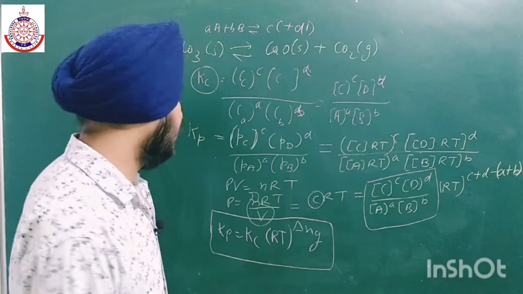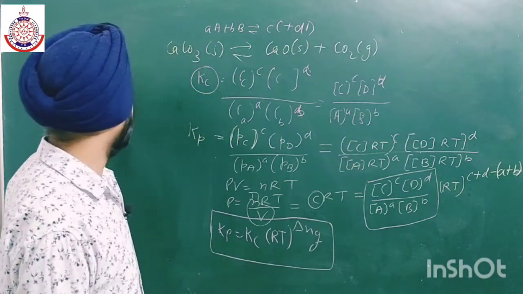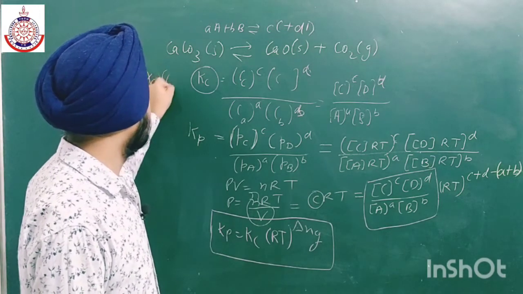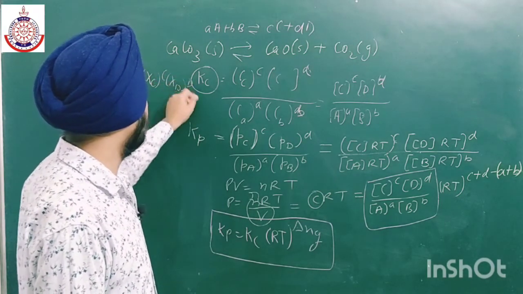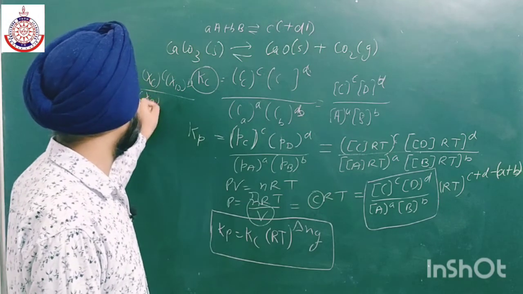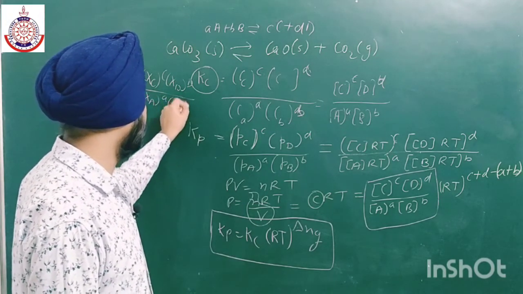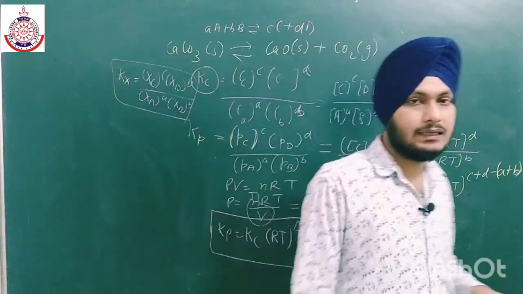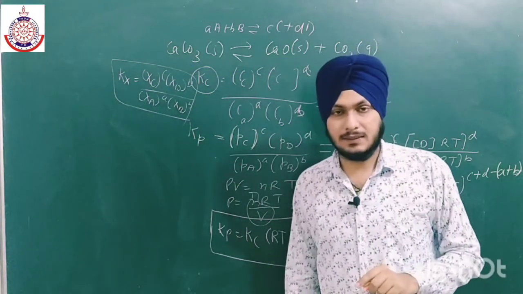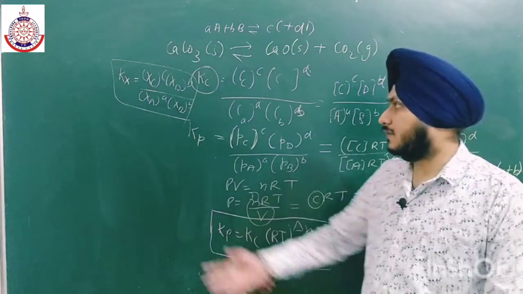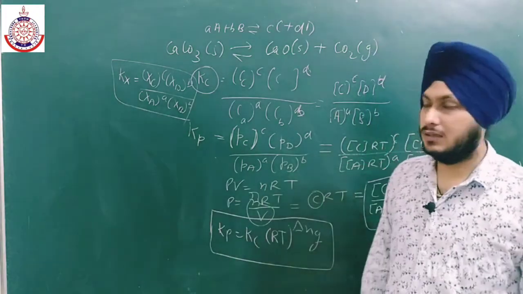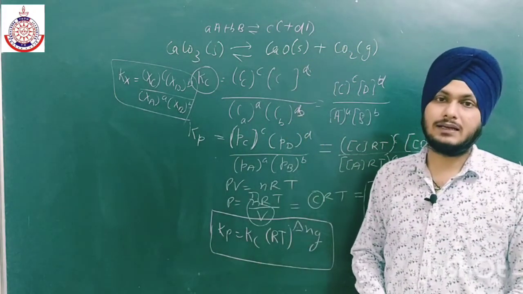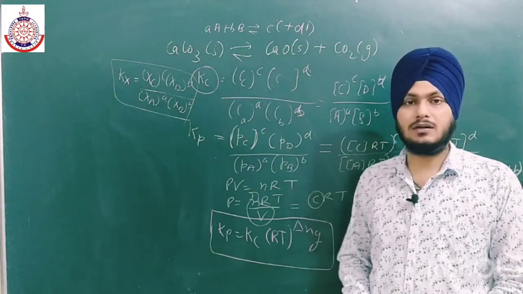If we are dealing in mole fraction, then we take Kx. Mole fraction of C to the power c, mole fraction of D to the power d upon mole fraction of A to the power a and mole fraction of B to the power b. So if we are dealing in mole fraction, then this will be the equation for the equilibrium constant. Now let us discuss some numericals related to this particular relation.